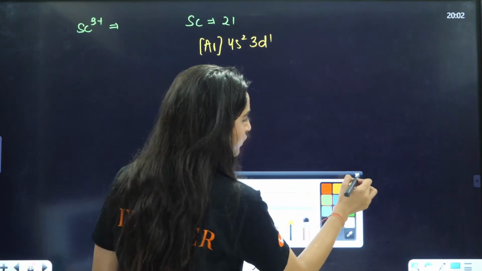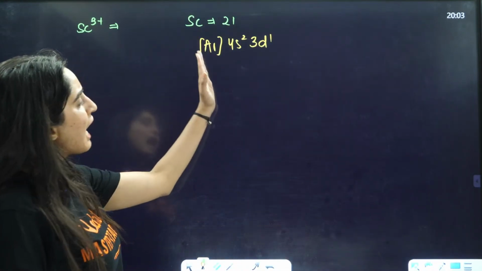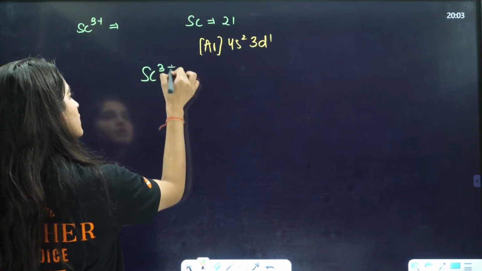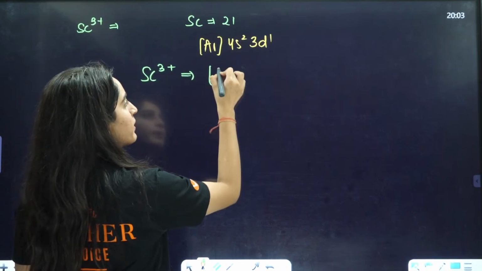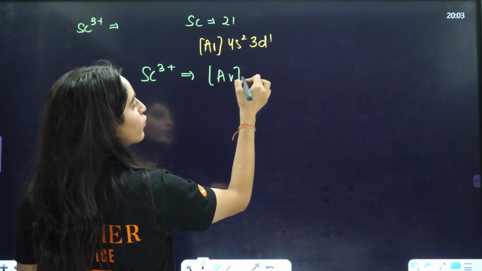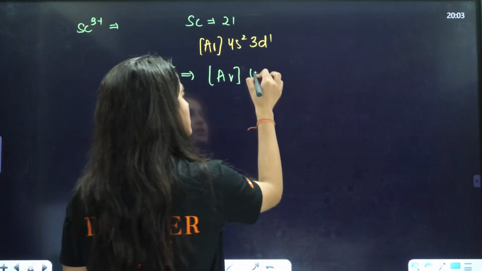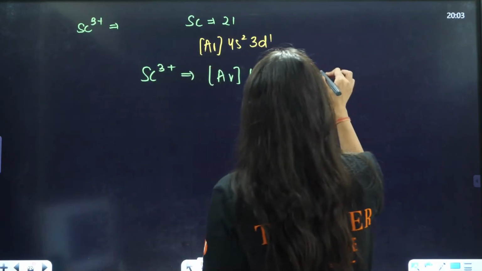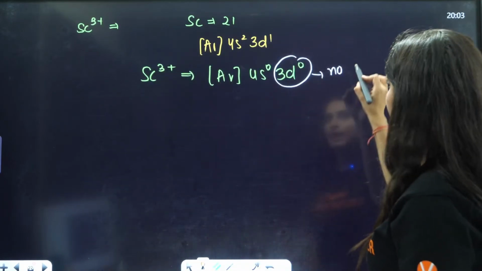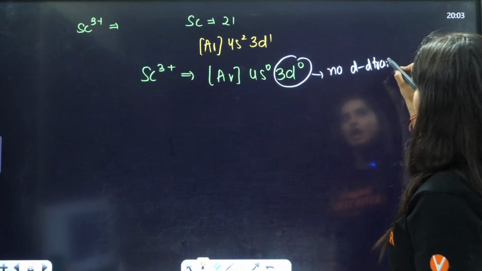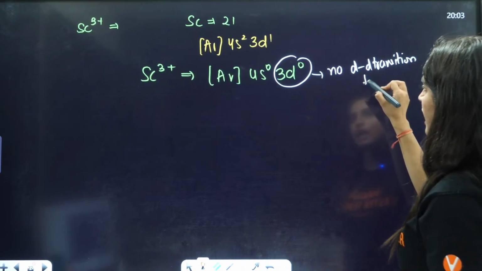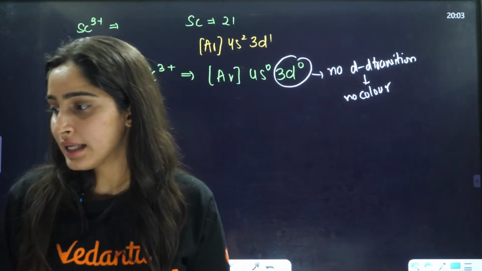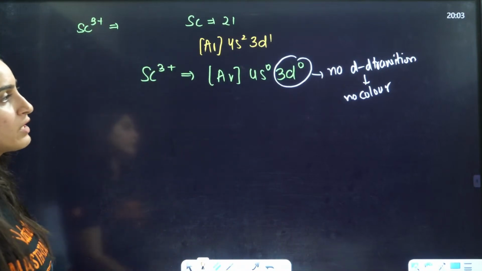It will be the electronic configuration here. Argon 18, 4s2, 3d1. Now we are saying it should be scandium 3 positive. That means you take out 3 electrons from here, then you will be left with only argon 18. 4s will be 0, 3d will be 0. So there are no electrons in the d orbital. That means no d-d transition, and if there is no d-d transition, there is no color. The compound will be colorless in nature, right?